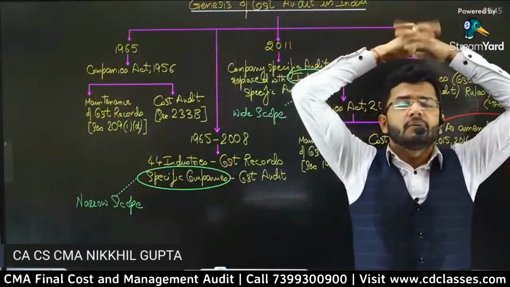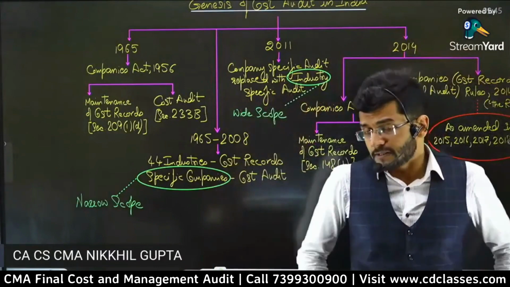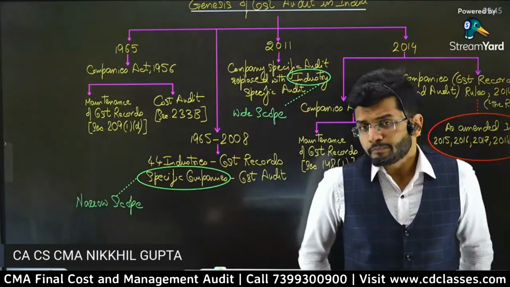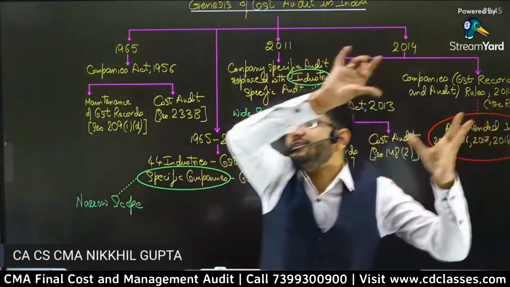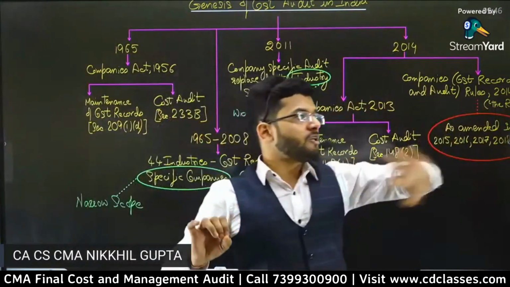So what is the difference between the company-based approach and the industry-based approach? I'll tell you the difference. Earlier, the order used to say that the following companies are required to get their cost audit done, which is Reliance Industries Limited, Tata Steels Limited, and Adani Group Limited, or any other company.